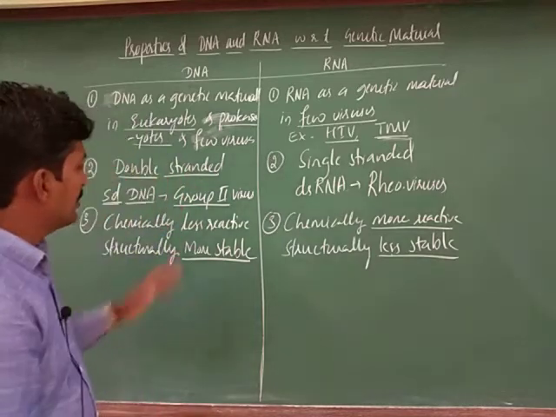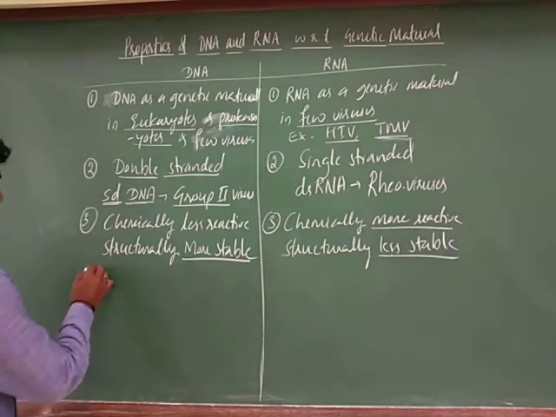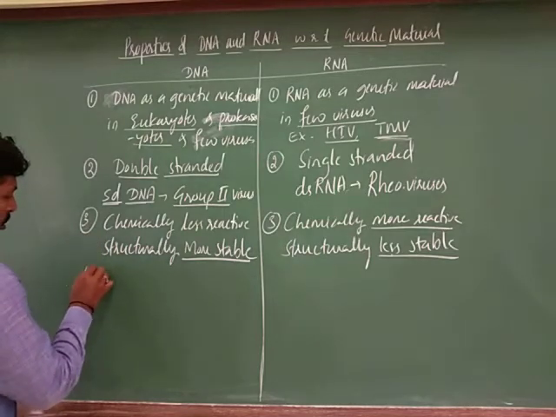So these are the differences, and the remaining ones: next, the presence of thymine, the chemical difference. Fourth difference you can take.